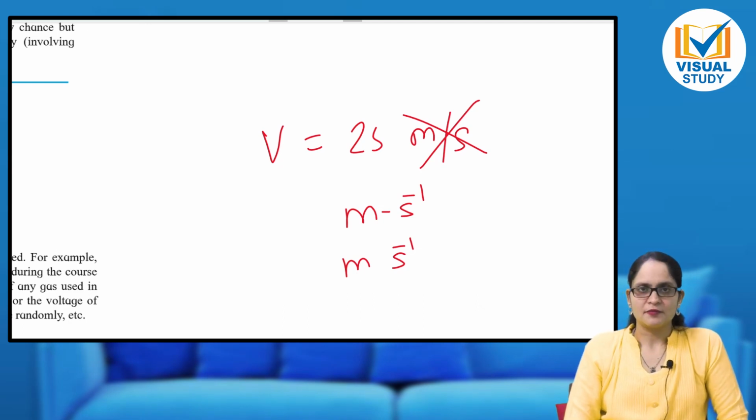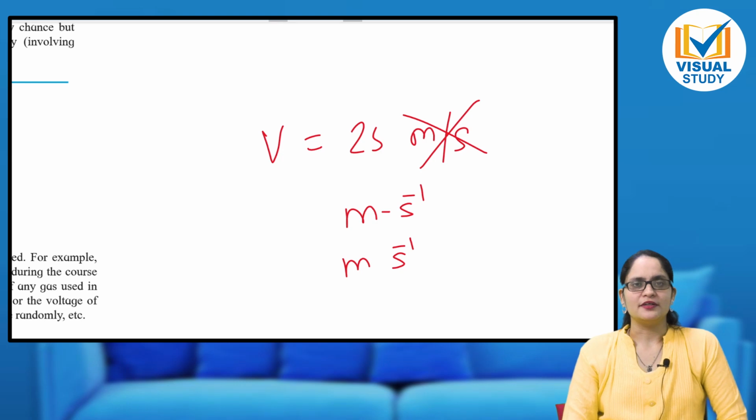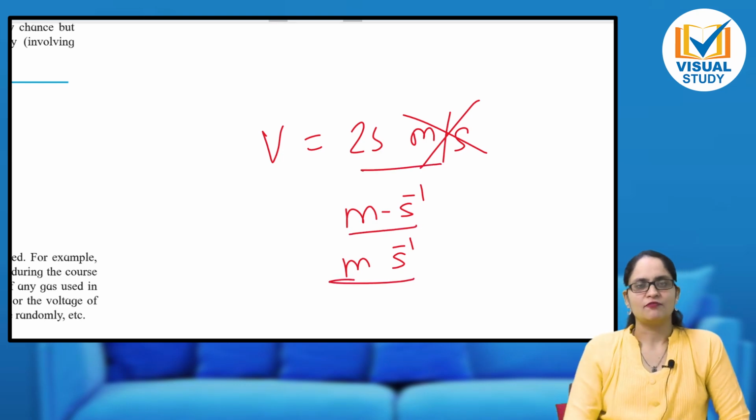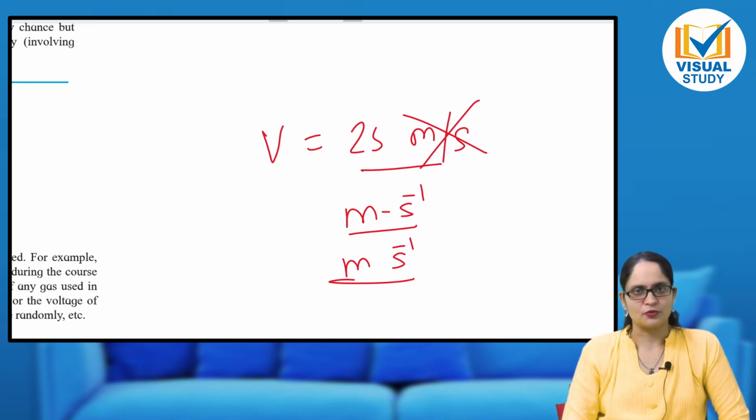So these are some conventions that are used to represent the unit. We should follow these conventions in order to understand the units properly. You should write the units in these forms using these conventions only. Okay.